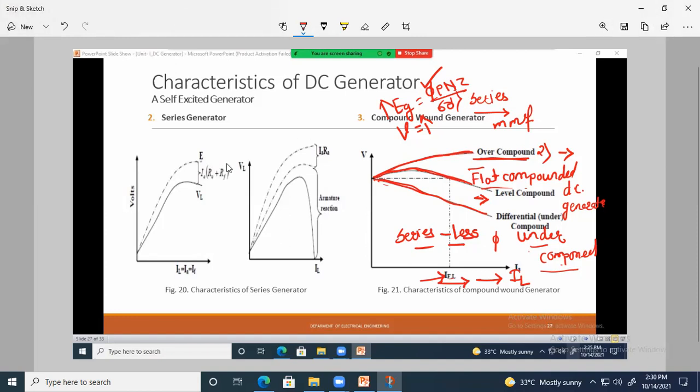So these are the characteristics, like DC series motor characteristics and DC compound motor characteristics, and we have already discussed the DC shunt generator characteristics. In case of the DC compound generator, there are three curves: over compounded, flat compounded or level compounded, and under compounded or differentially compounded DC generator. All of you keep these characteristics in mind.